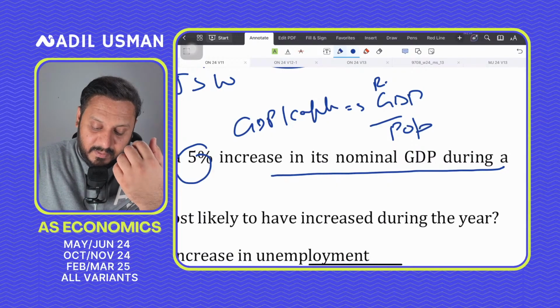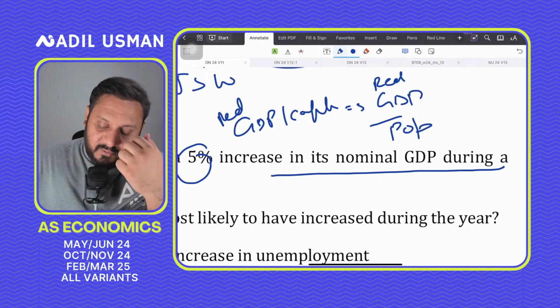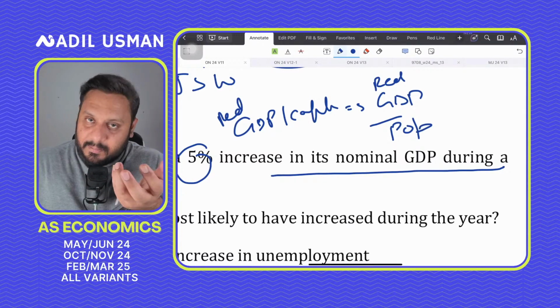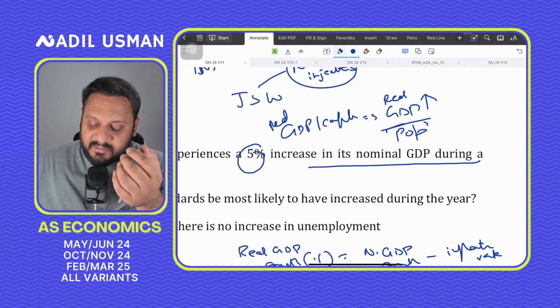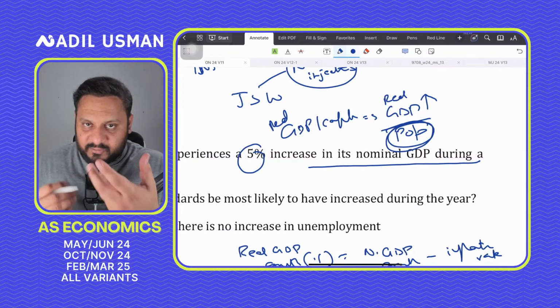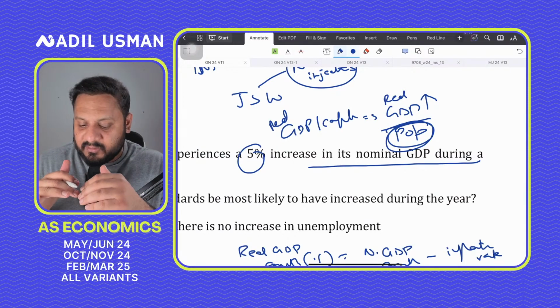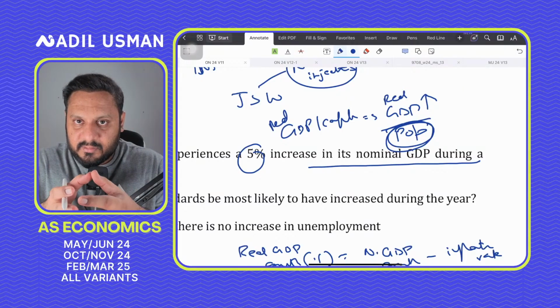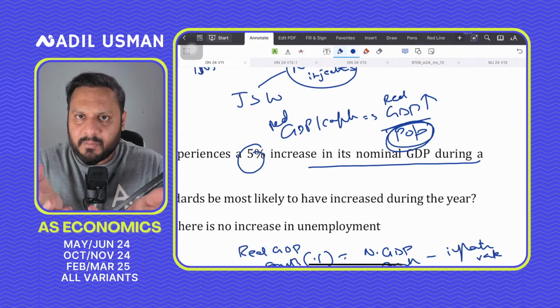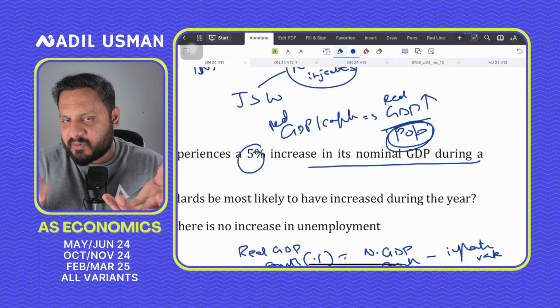So for real GDP per capita, I'm talking about real GDP per capita. For living standards to go up, real GDP per capita has to go up, which will go up when real GDP is going up. And if population, which is in the denominator, is constant and real GDP is going up, then real GDP per capita has to go up. So yeah, real GDP per capita is average income per person. How much does an average person earn in a year?